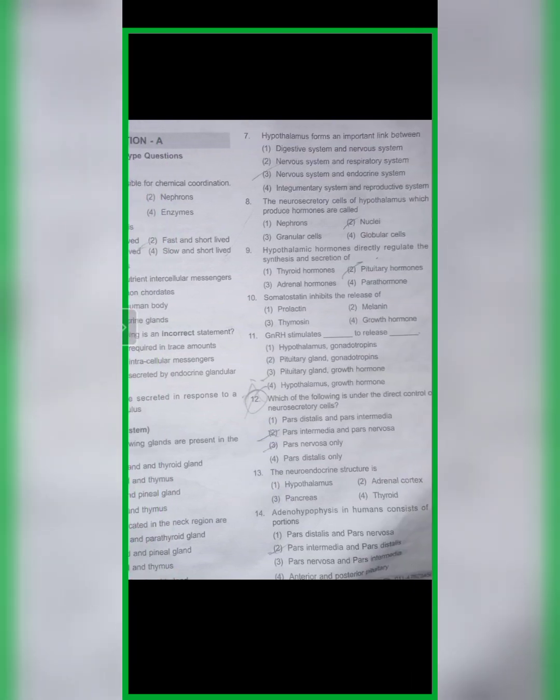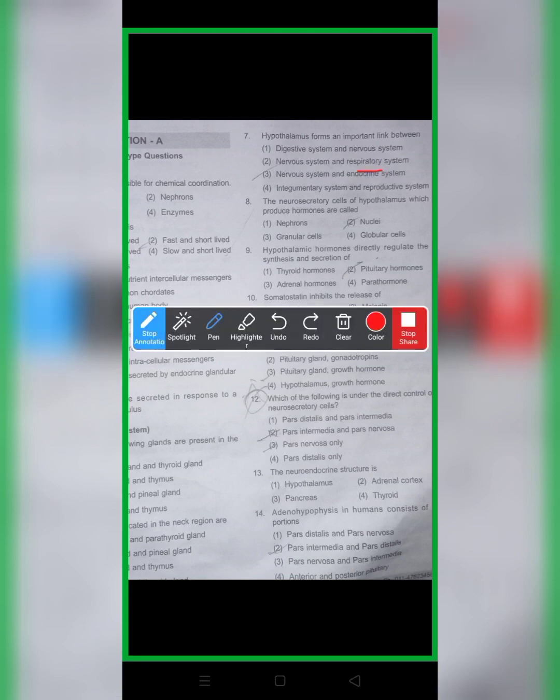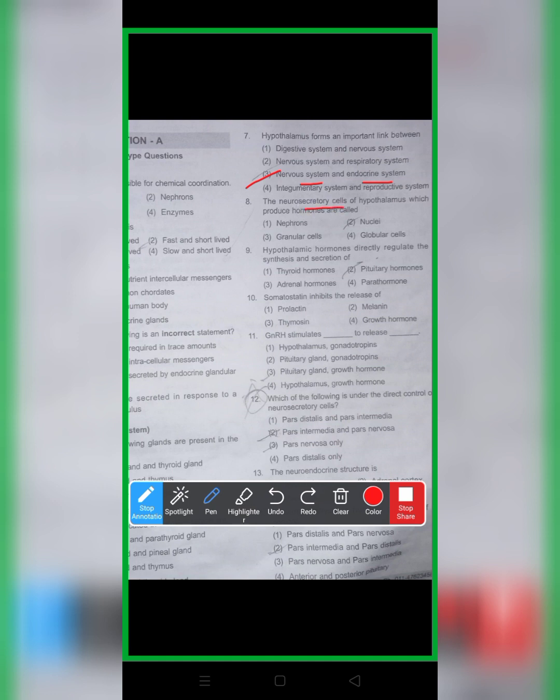The hypothalamus forms the important link between the digestive system and the neural system? No. Then the nervous system and the respiratory system? No. Both the options are neglected. The third one is the nervous system and the endocrine system. I will be going with the third option. The neurosecretory cells of the hypothalamus, which produce a hormone, are called neurosecretory nuclei. Hypothalamus hormones directly regulate the synthesis and secretion of, the answer is, pituitary hormone.